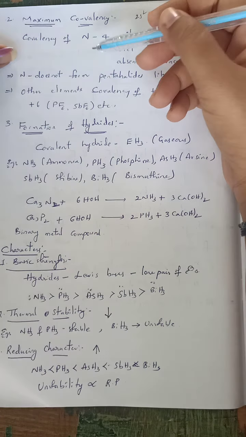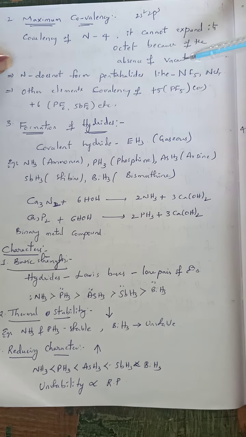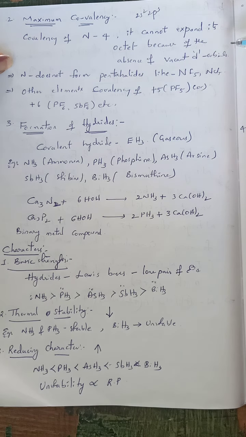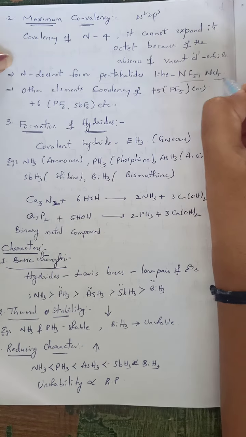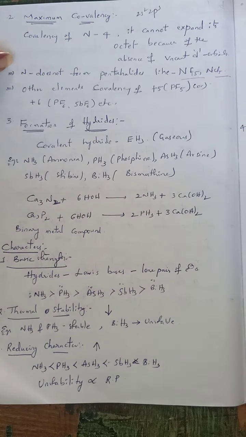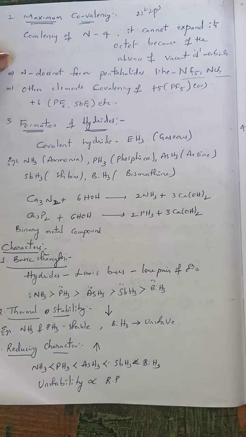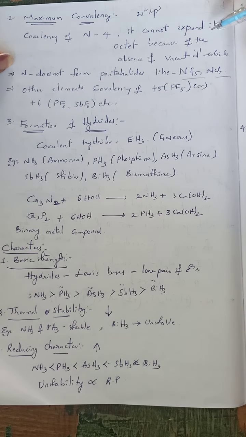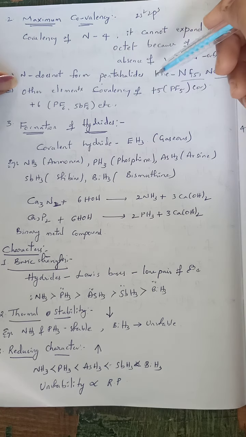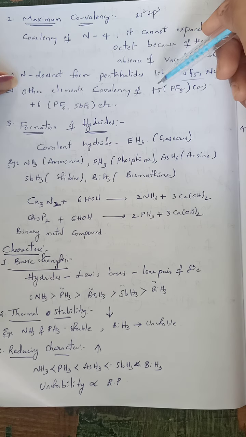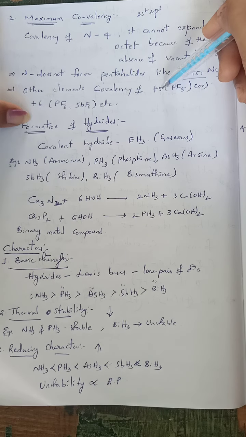Next, nitrogen does not form pentahalides like NF5 and NCl5. These are pentafluoride and pentachloride. These types of pentahalides are not formed by nitrogen. This is again because of the same reason, the absence of vacant d orbitals. But other elements' covalency can be +5 or +6.